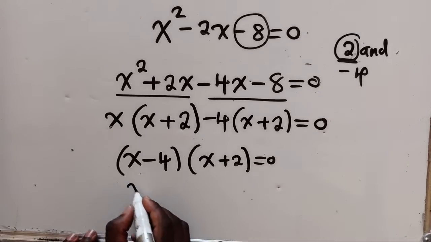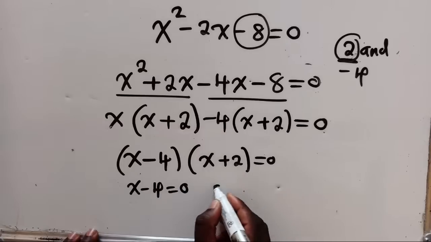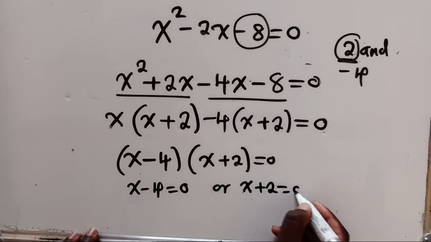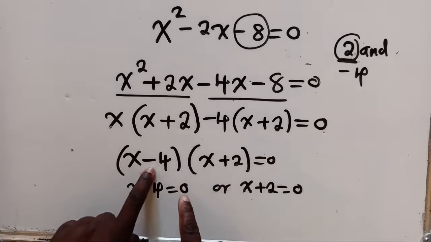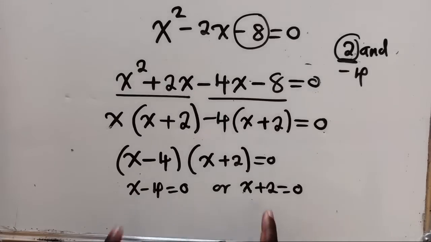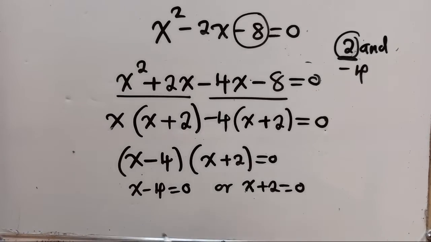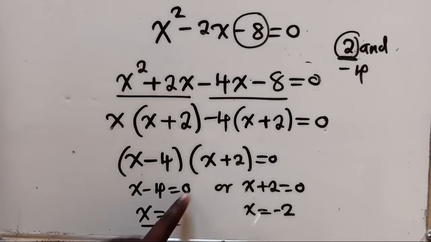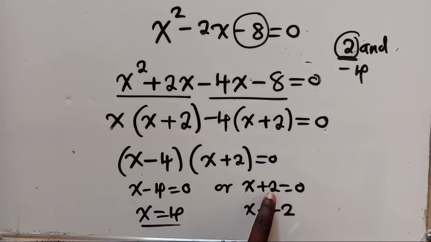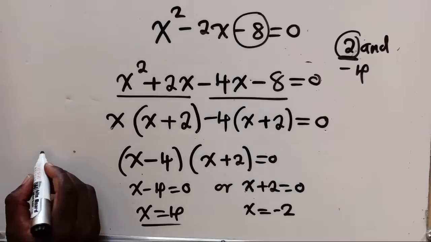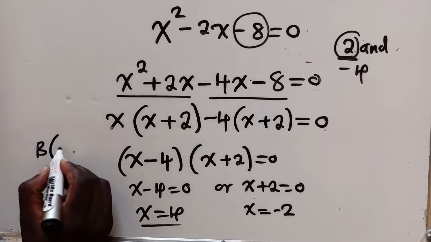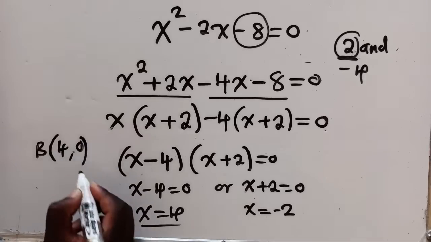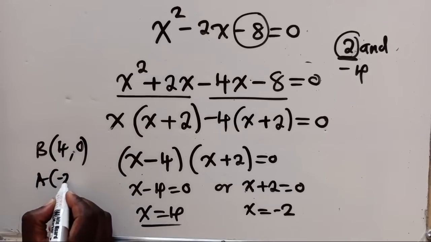So when you reach this point, you're going to say x minus 4 is equal to 0, or x plus 2 is also equal to 0. Get what is inside the brackets. This equal to 0, this equal to 0, and this is what we have. So from this stage, we shall just group the like terms. X will be equal to 4. Here, x will be equal to negative 2. So when this negative 4 crosses the equal sign, it will be positive 4. Even here, positive 2 will be a negative 2. Therefore, we can say coordinates at point B are (4, 0). This other one at A will be (-2, 0).